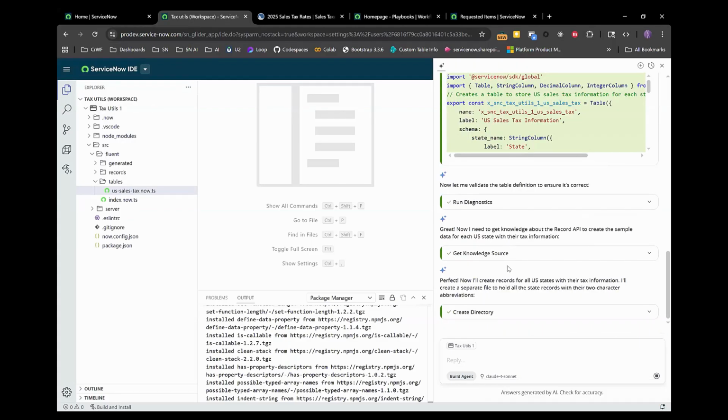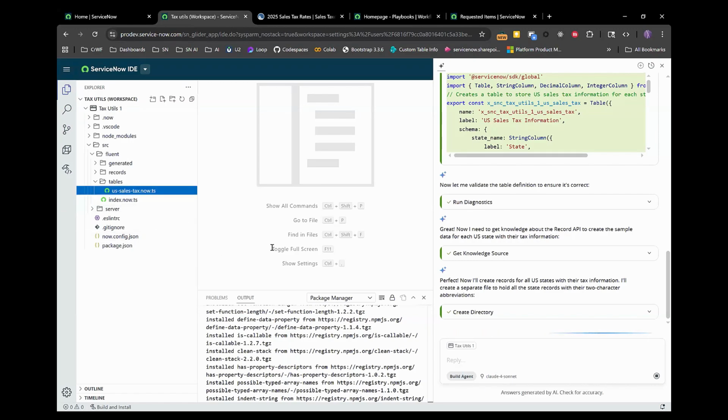And one of the things that I forgot to do, and obviously Build Agent is great, right? It gives us the ability to vibe code and use this incremental prompt-based development. But one of the really great capabilities of IDE and Fluent is, one, we have all the speed hacks and tools available to us in IDE, but we also now have full version control. So I'll just wait for a second here and let's initialize our repository and do our first commit.